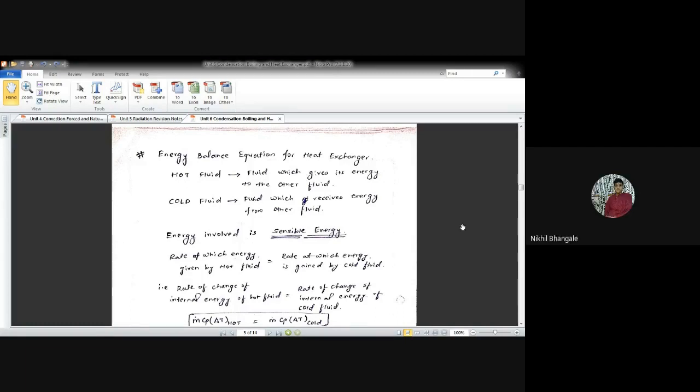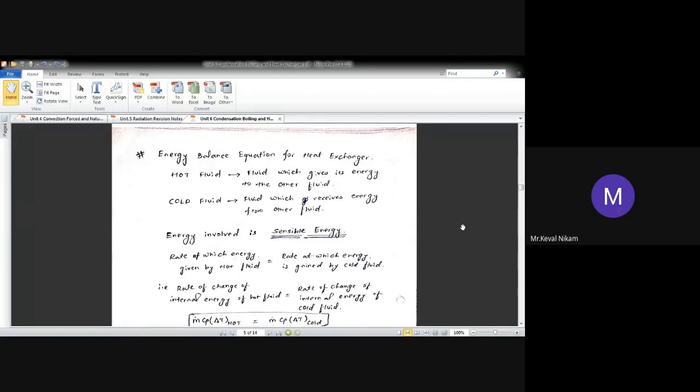The energy that can be sensed, the one which is not in the phase change. Yes, the sensible energy where the temperature change takes place but no phase change takes place. The temperature change, mCp delta T, is called sensible energy. It is the formula to find the sensible heat transfer.